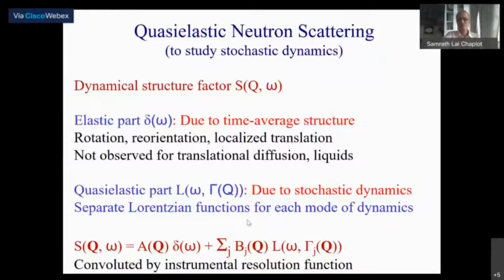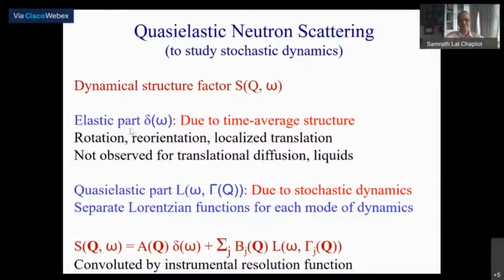So now let's get into some more details about what we have. As we said, there are dynamical structure factors that are measured, and what we are interested in here are two parts.